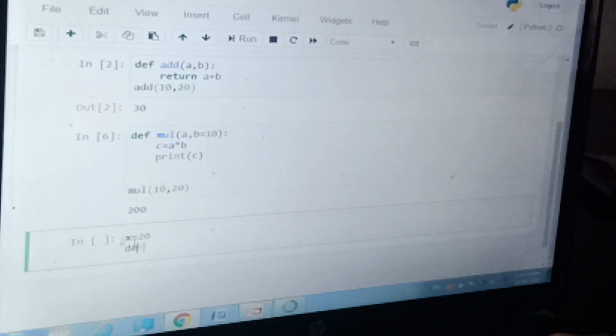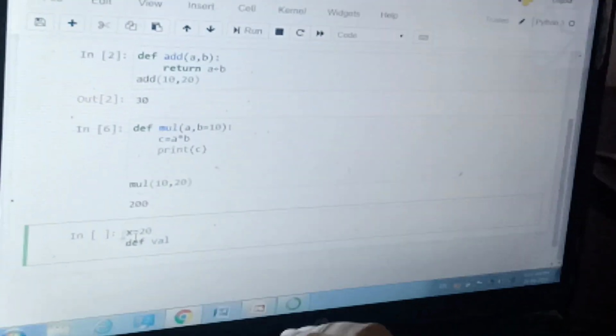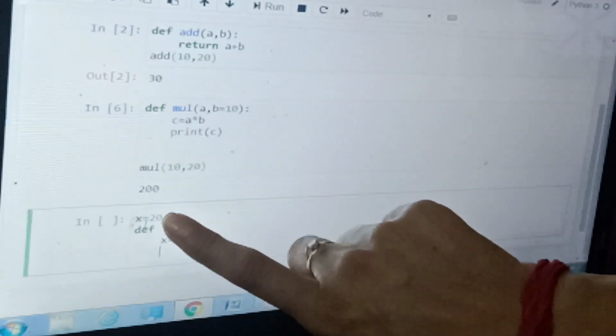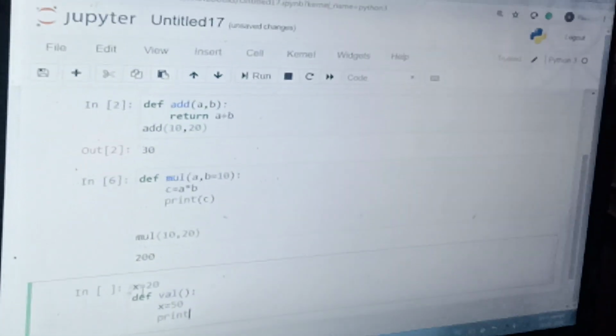Now a very simple example for global and local variables. Let's discuss that. x = 20, def well: x = 50. So this 50 is nothing but the local variable, and this x has the value of the global variable. Now I'm going to print x.